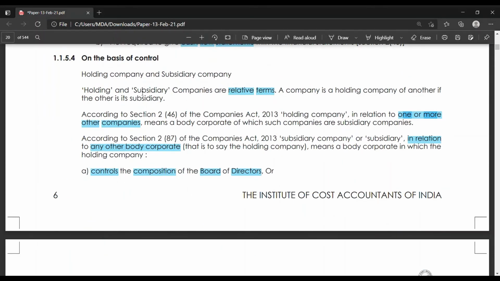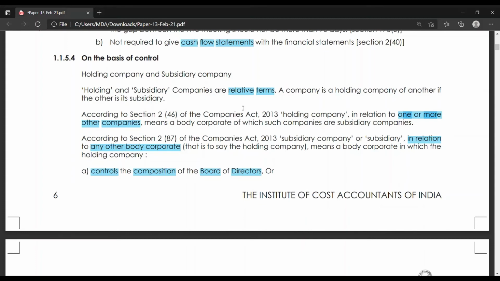On the basis of control, holding company and subsidiary company. Holding and subsidiary are relative terms. And holding company means, according to section 2 subsection 46 of Companies Act 2013, company which have either control or significant influence in any other company is called holding company. Two important points: control or significant influence. And subsidiary company, section 2 subsection 87 of Companies Act 2013 states that company in which a control is held by another company is called subsidiary company.